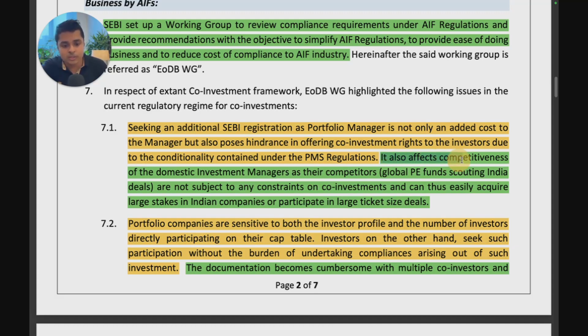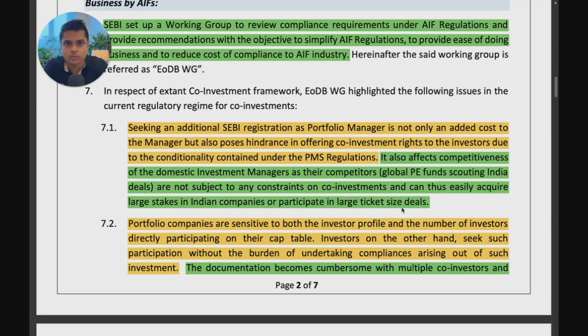Further, it also affects the competitiveness of domestic investment managers, as their competitors, which are global PE funds scouting India deals, are not subject to any constraints on co-investments and can easily acquire large stakes in Indian companies or participate in large ticket size deals. So say Mauritius funds or Singapore funds working actively in India, they don't have this co-investment restriction.